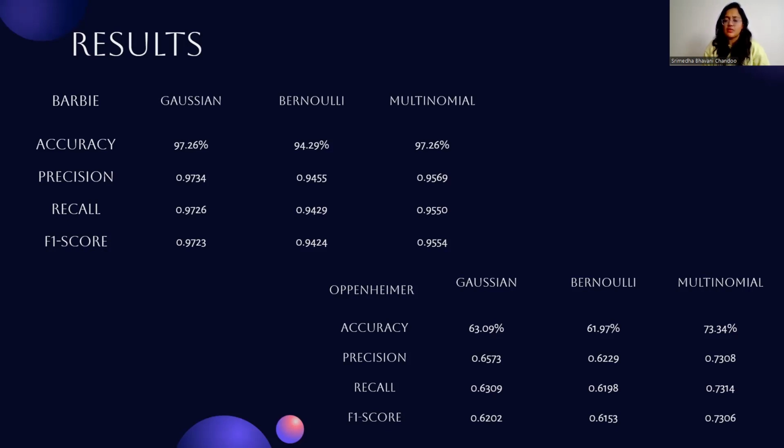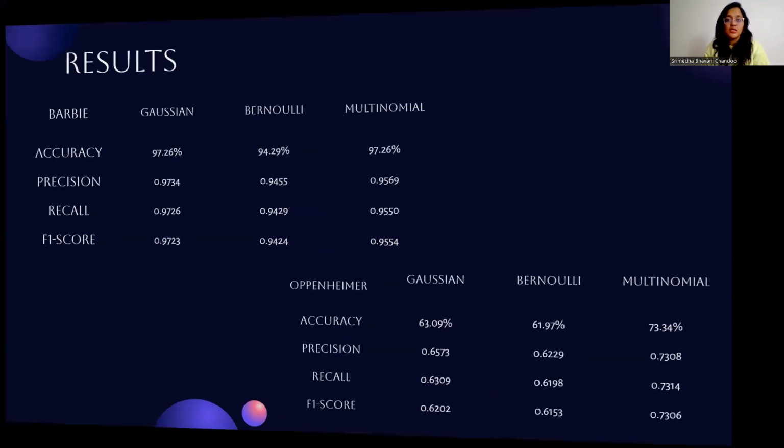So overall, we can see that the multinomial model is giving the best results, although Gaussian is following multinomial with good results right behind it. But this difference between the results can be because of the data imbalance. As we've seen before, there is a slight imbalance in the original data set between the strong positive and strong negative reviews that we got and the rest. There was a slight difference, which is very normal for any movie reviews. It's not compulsory for all people to like or all of them to dislike the movie. So I think that is very normal, and that is what has caused the minute differences in the models.